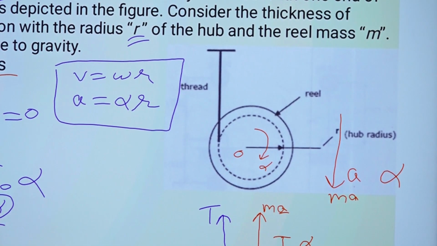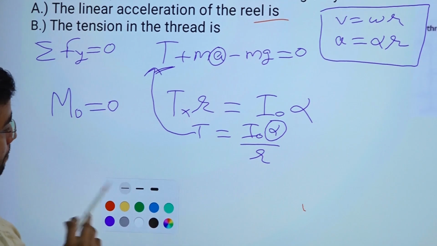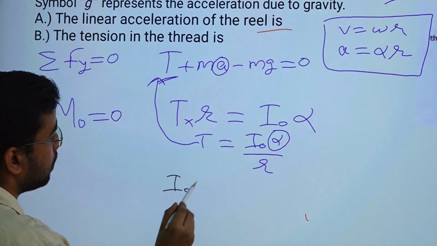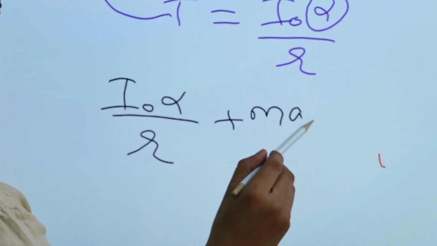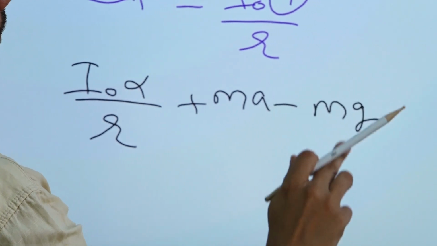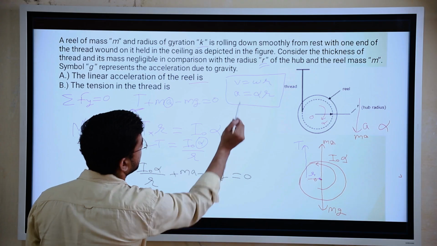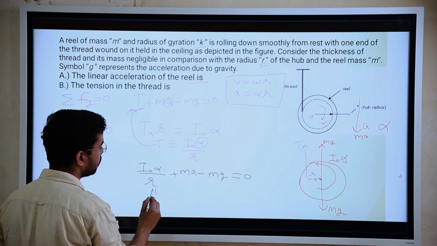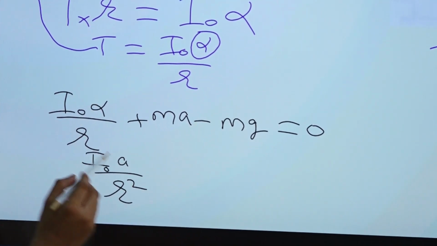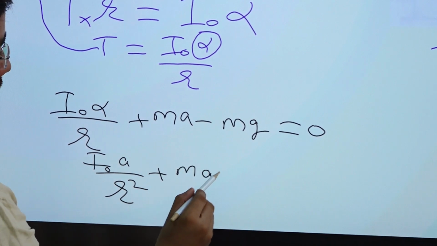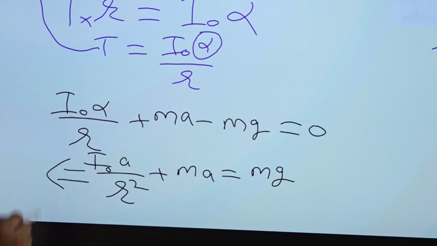So from here we can find out alpha. First we will put this value T here. I naught alpha by r equal to 0, and this alpha is equal to A by r. So I naught will be, later it is A by r square. Alpha will be A by r, plus ma is equal to mg. So from here you can find out A.